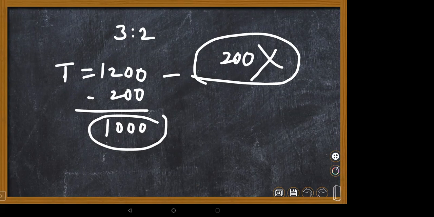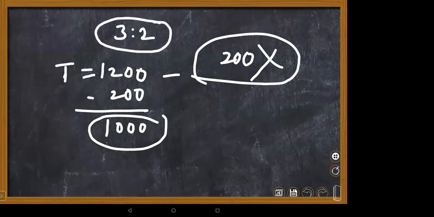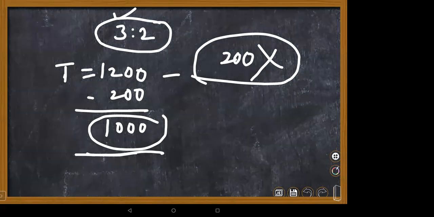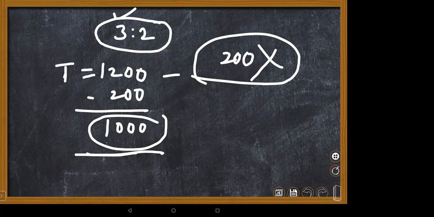There are 2 students, so the ratio is maybe like this: the winner always scores 3 shares and the defeated always scores 2 shares. In that, how are you supposed to find it, children? We have a total of 5 shares equal to 1000. In that, 3 shares you need to find. Is it 600? Very good, Raghav. Is it 600? Exactly 600. Yes, ma'am.